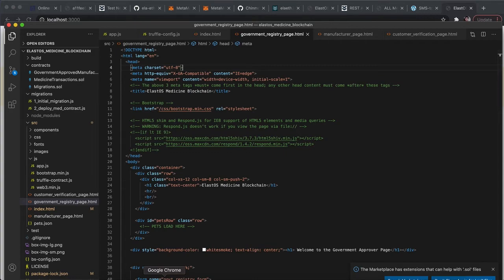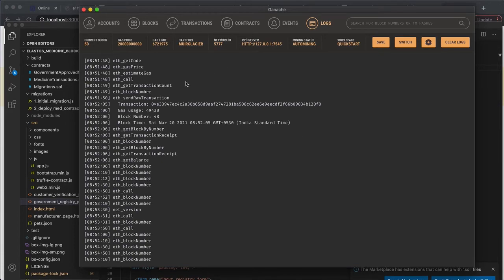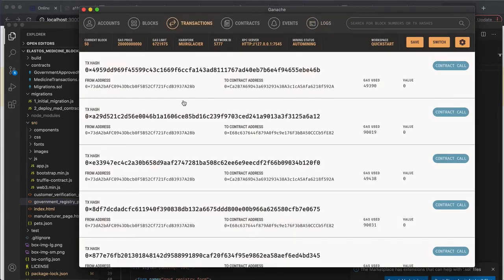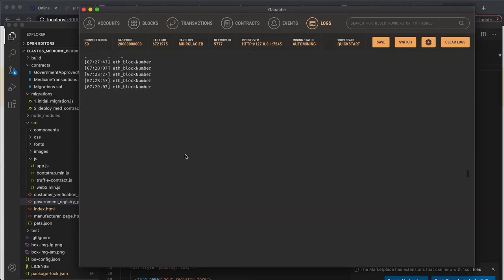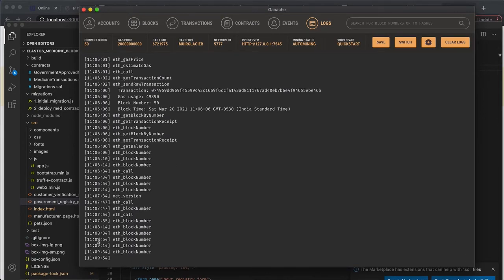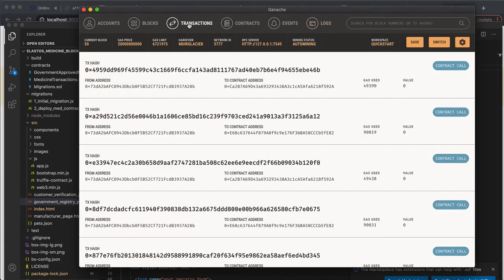One more point I wanted to highlight was that, as you might have noticed, we have demoed this in our local system using Ganache. All these transactions you can see here. For the logs, for example, let me just scroll down. These are the latest calls that we have been making.